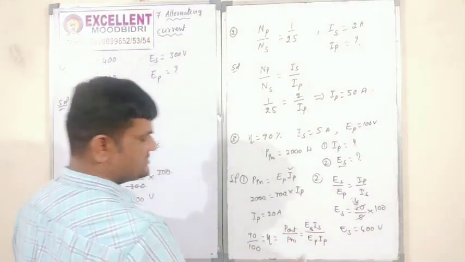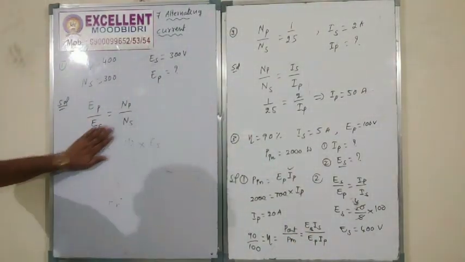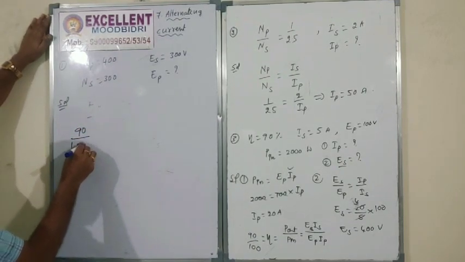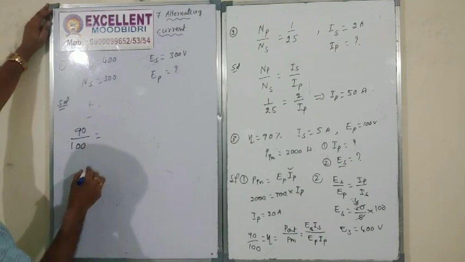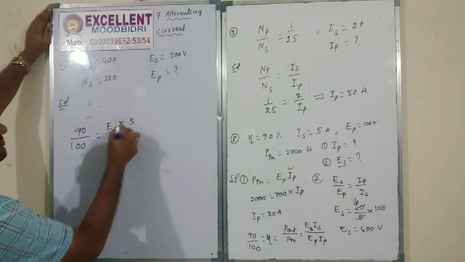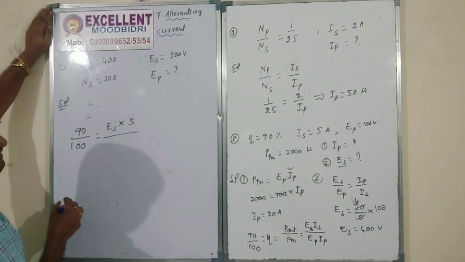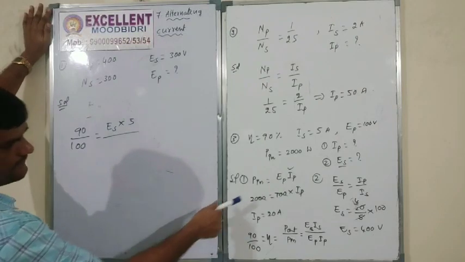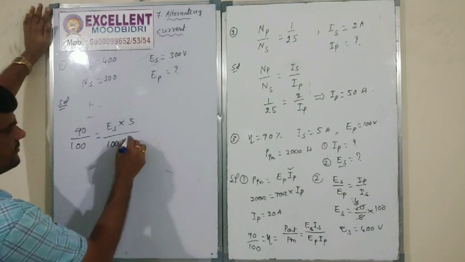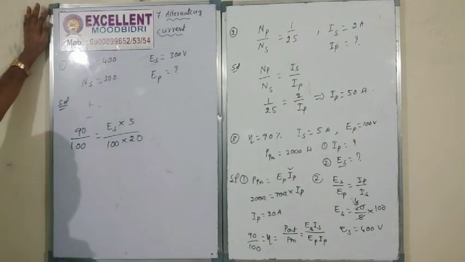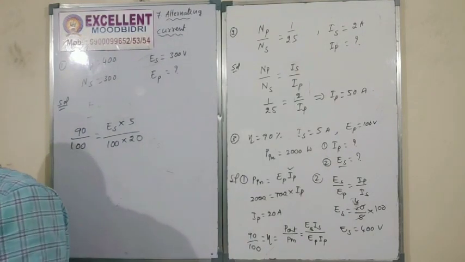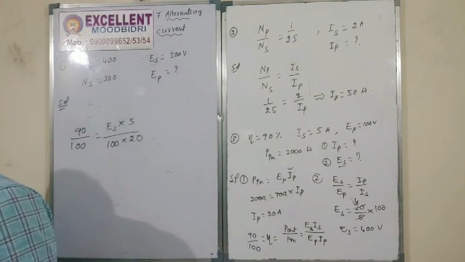So 90 by 100 is equal to ES, not given, that is what I want, into IS 5, divided by EP 100 into IP 20. Correct? So what will come? 360 will come, right.